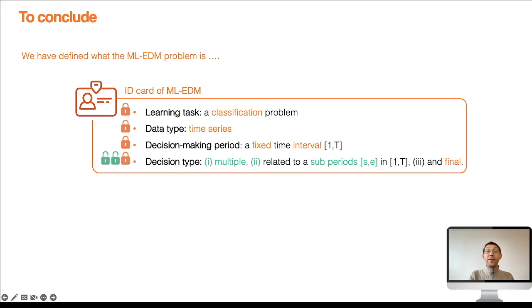To conclude, in this video we have defined the general problem of machine learning early decision making, and to do so we have opened 2 locks, namely we have presented multiple decisions to be located in time. In the following videos we will present the challenges that we proposed in our position paper in order to develop the machine learning based early decision making area, and we will remove the remaining locks.